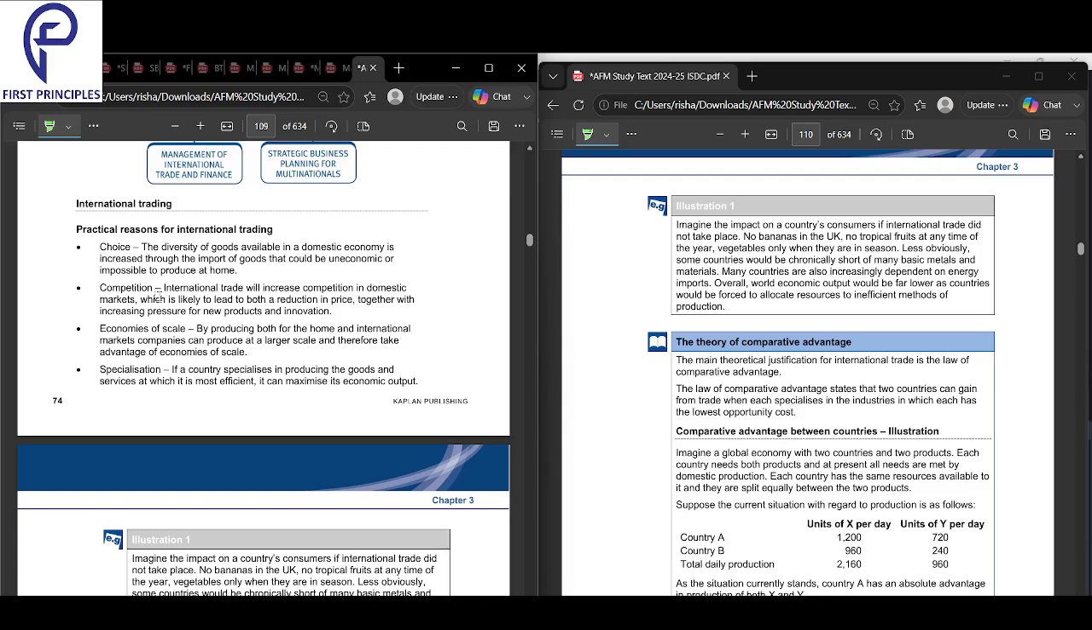First of all, choice. You get goods we can't make at home or they become too expensive. For example, there would be no bananas in the UK without imports. So bananas are generally imported. You can get goods which you would not get in your home country. So that is the first thing, choice. The diversity of goods available in domestic countries is increased through imports, and goods can be uneconomic or impossible to produce at home. There would be no bananas in the UK without imports, so it gives choice for goods that cannot be made domestically. Like in India, getting oil. UAE has oil under the ground, so they can get it from there. In India, we can't get oil like that.